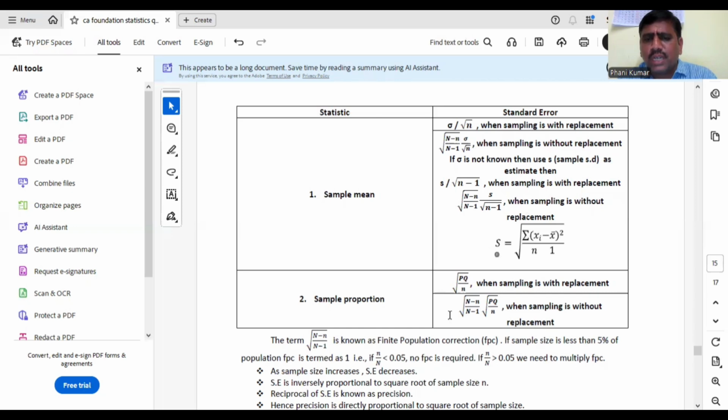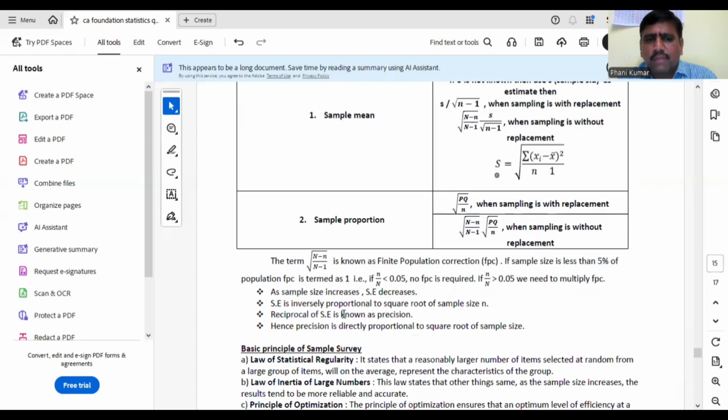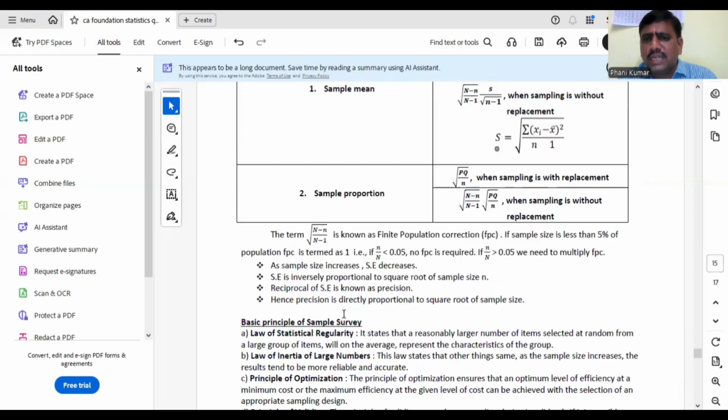If it is sample proportion, it is root PQ by n when sampling is done with replacement, and root of N minus n by N minus 1 into root PQ by n when sampling is done without replacement. Here, root of N minus n by N minus 1 is known as finite population correction. If the sample size is less than 5% of the population, FPC will become 1 only. That means if the sample fraction n by N is less than 0.05, no FPC is required. If it is greater than 0.05, we have to multiply FPC. Anyway, FPC is multiplied in the case of without replacement.